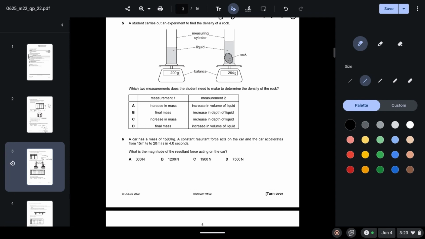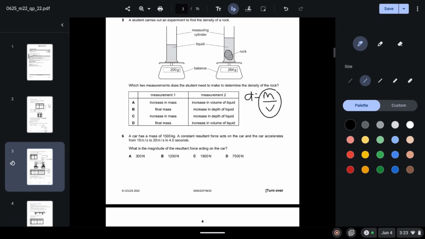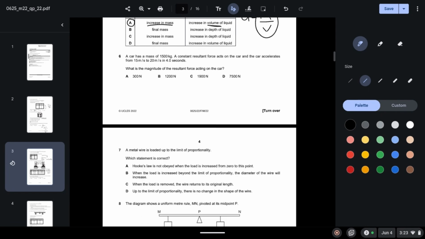Question 5. A student carries out an experiment to find the density of a rock. Which 2 measurements does the student need to make to determine the density of the rock? So we know the formula for density is equal to mass over volume. So we need to calculate mass and volume. So here the correct option would be A, since we need to calculate the increase in mass and the increase in volume.